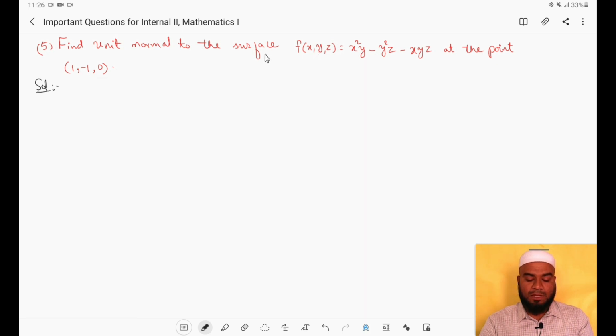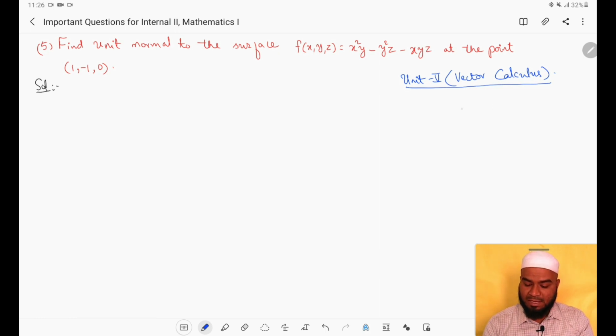First we will understand which unit this question is related to. Because we are asked to find the unit normal, this question is related to the gradient topic, that is, the topic is from unit 5. So let me put, this question is from unit 5, which is vector calculus. So what is the meaning of unit normal?